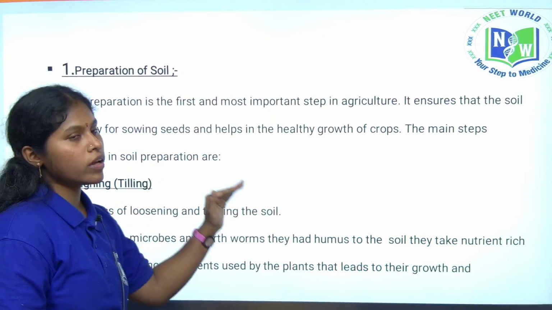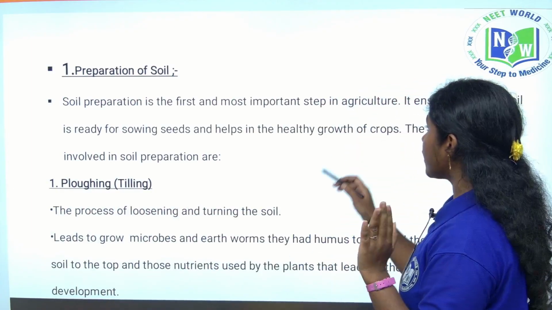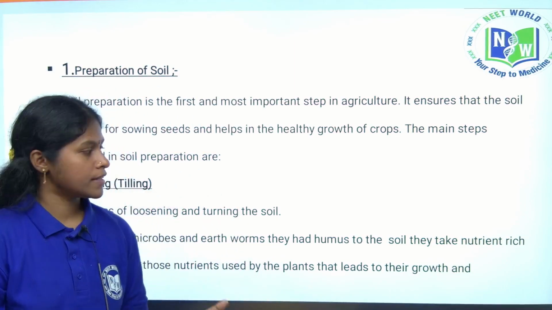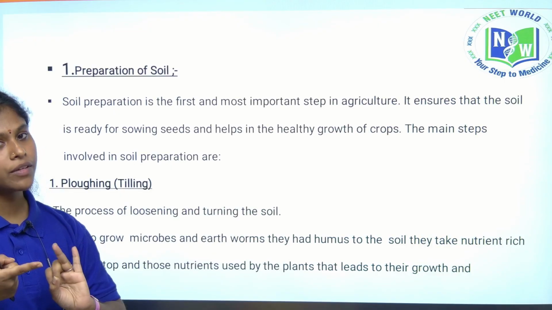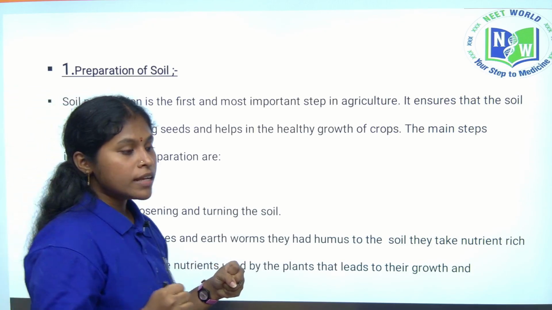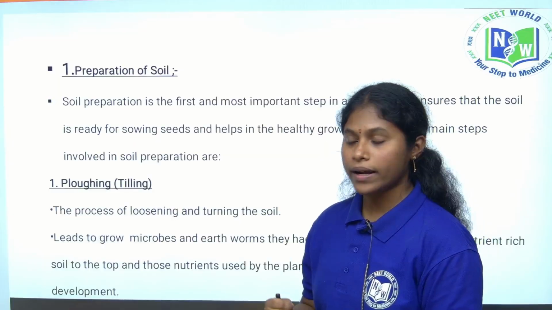Preparation of soil is the first most important thing in agriculture. It ensures the land is ready for the sowing of seeds. It involves two steps: one is plowing and the other is leveling. Plowing is nothing but loosening of the soil. Plowing is also called tilling. The process of loosening of soil we call plowing.